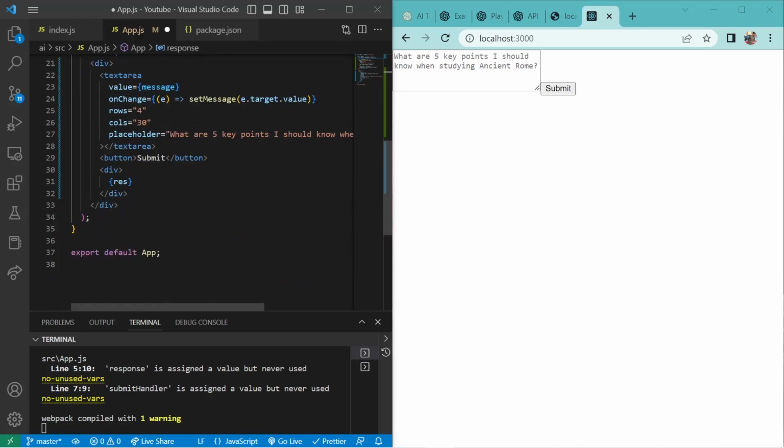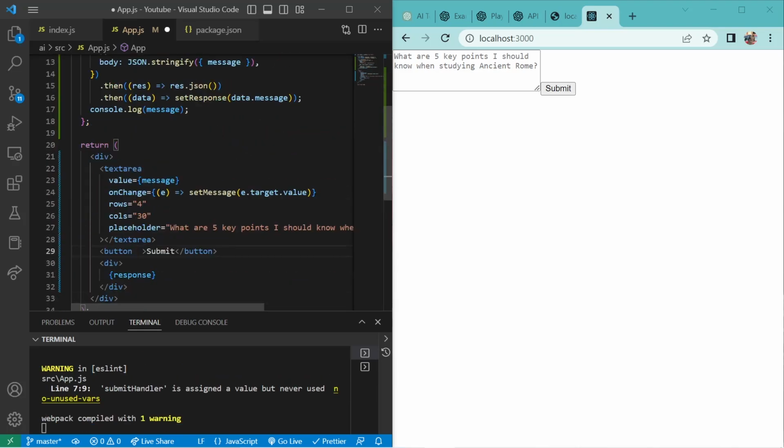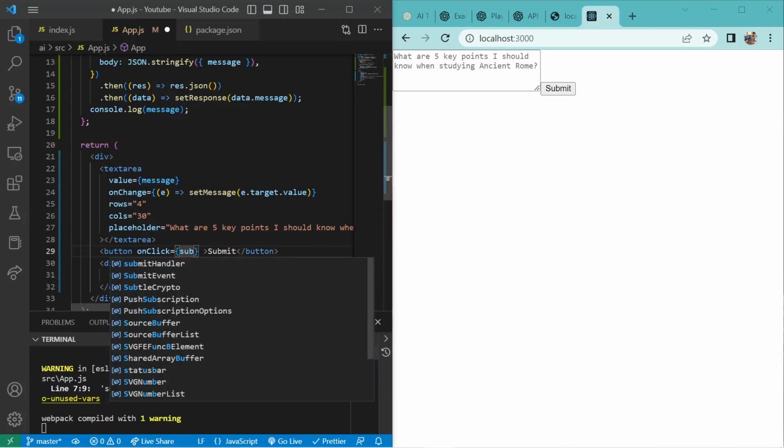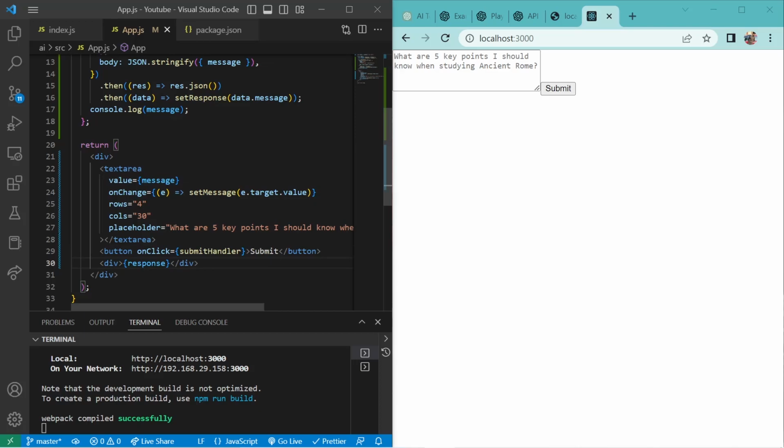Okay, so we'll show the response. All right, so now we'll connect our button to the function, which is submitHandler. So onClick, submitHandler. Okay, so now we are done with our front end, and let's go quickly to the back end.